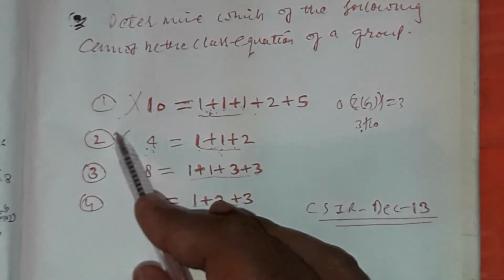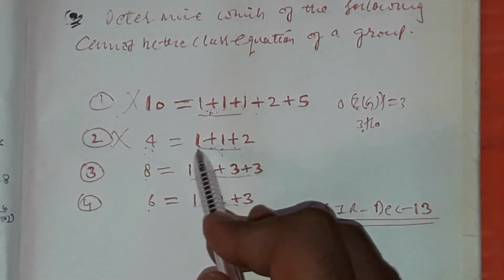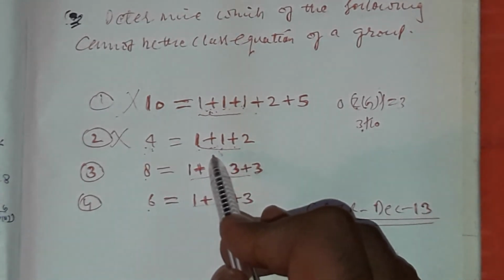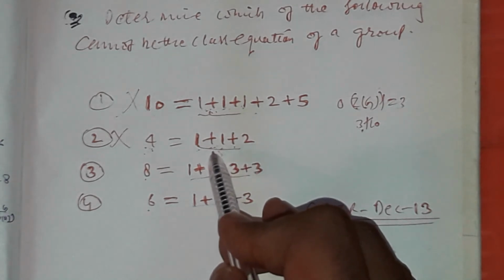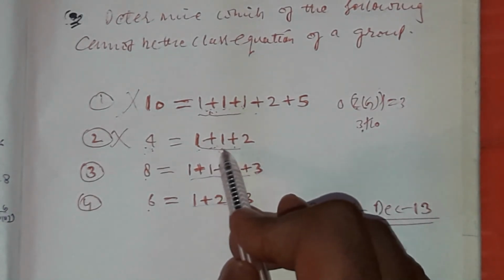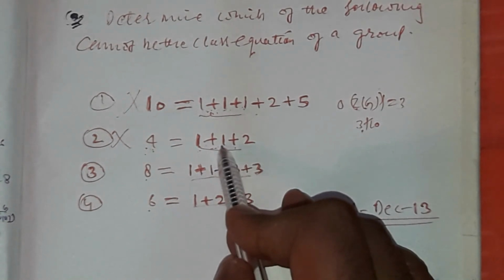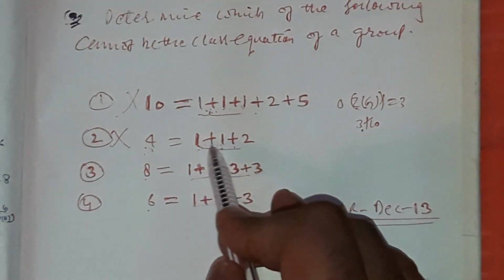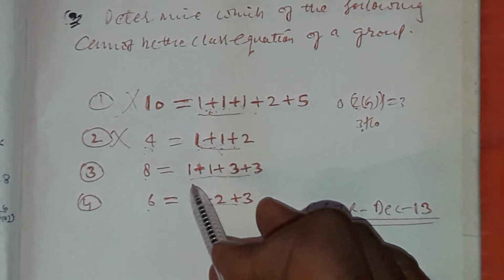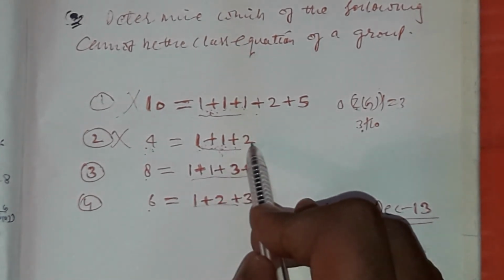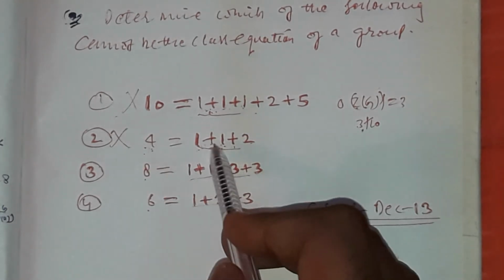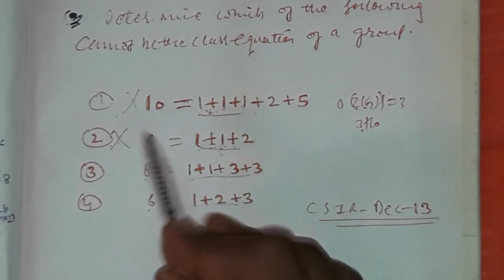Every group of order 4 is abelian and each element is self conjugate. But here only 2 ones are given; there should be 4 ones, 1 plus 1 plus 1 plus 1, then this can be possible. So this is a wrong option.